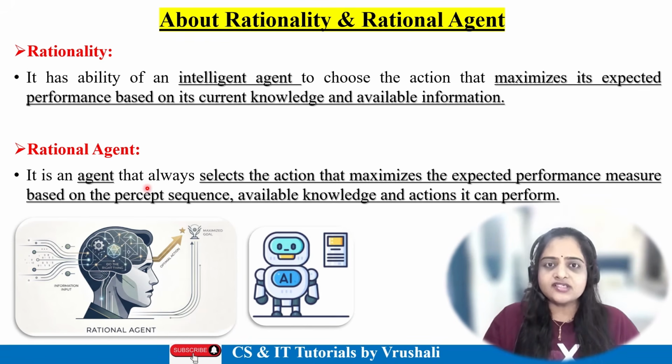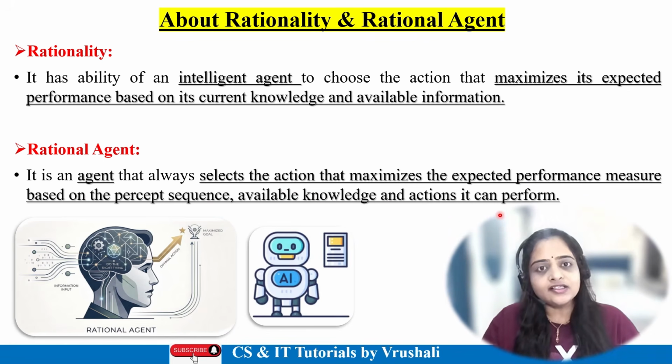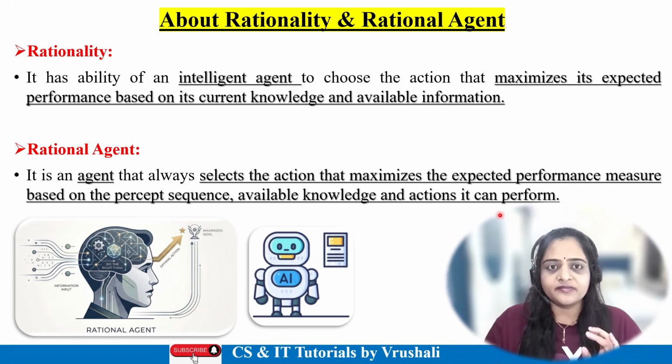See, first, we will discuss about rational agent. So rational agent is one kind of agent who analyzes all the past information. According to that, they apply current knowledge and also predict the future. So this is the work of rational agent. For example, any AI integrated application like Netflix recommendation system.